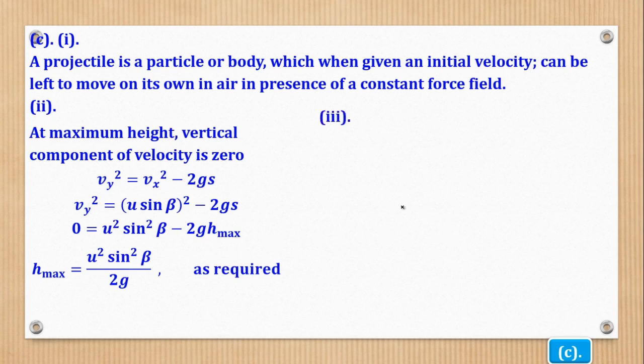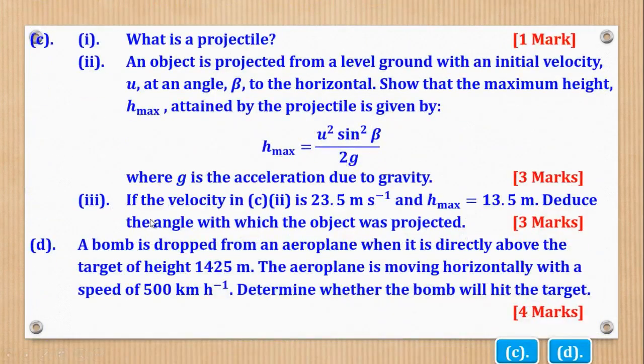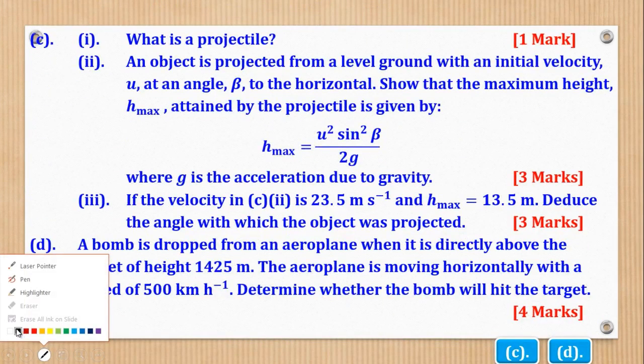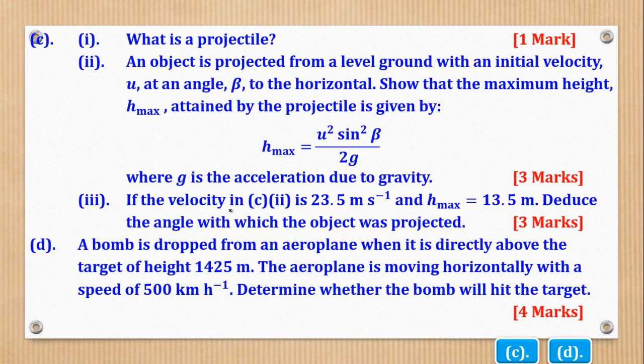That was Roman 2. What about Roman 3? Roman 3 says, if the velocity in C Roman 2 is 23.5 meters per second and h max is 13.5 meters, deduce the angle with which the object was projected.